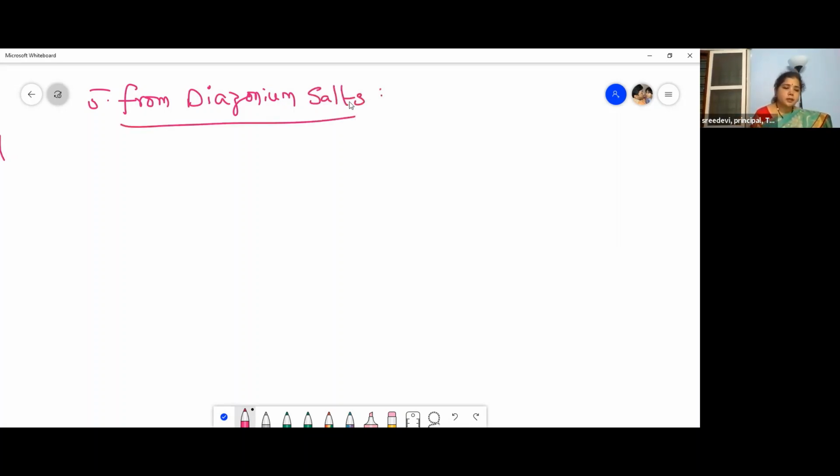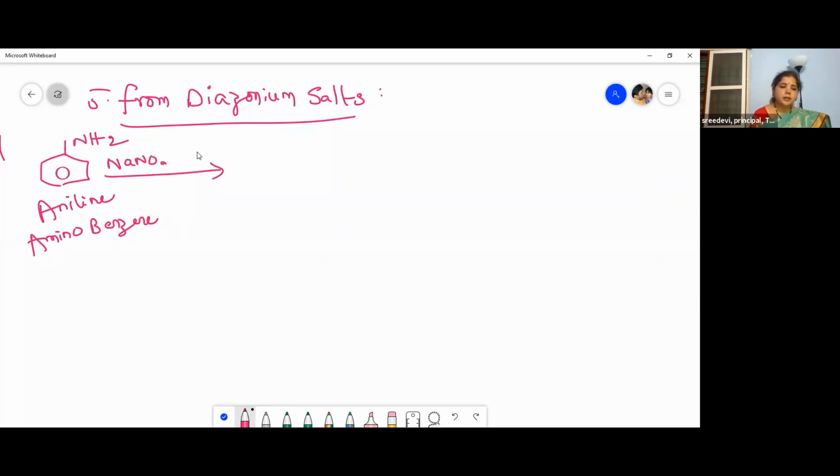This is aniline, or aminobenzene. Aniline, when treated with NaNO2 and HCl at 0 to 5 degrees centigrade, gives benzene diazonium chloride.